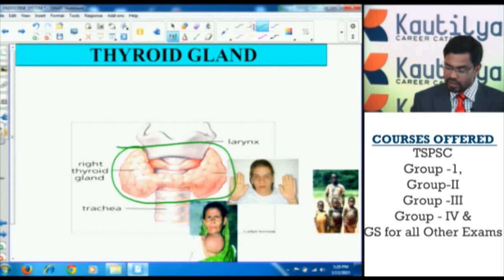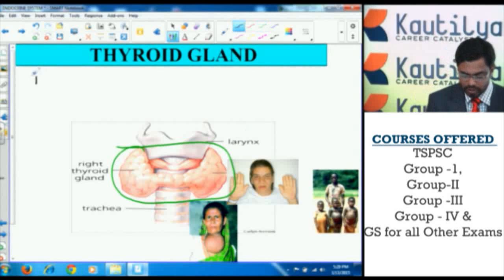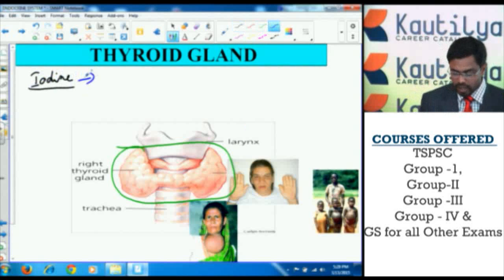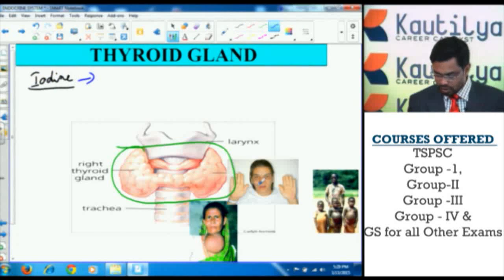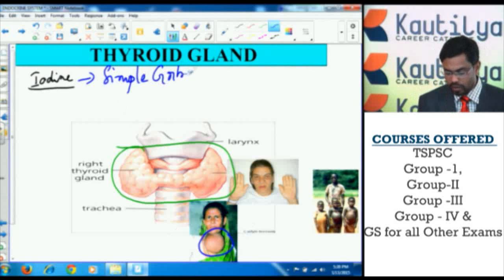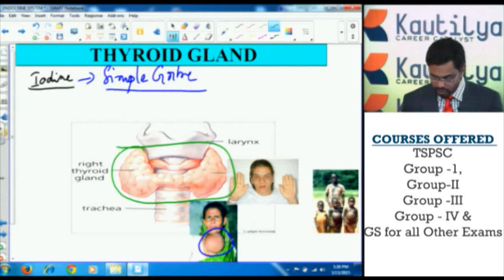The thyroid gland requires the element iodine for its proper growth and functioning. Suppose iodine is deficient, it leads to enlargement of the thyroid gland. So this condition is called a simple goiter. The deficiency or inadequate amount of iodine leads to enlargement of the thyroid gland. This condition is called simple goiter.